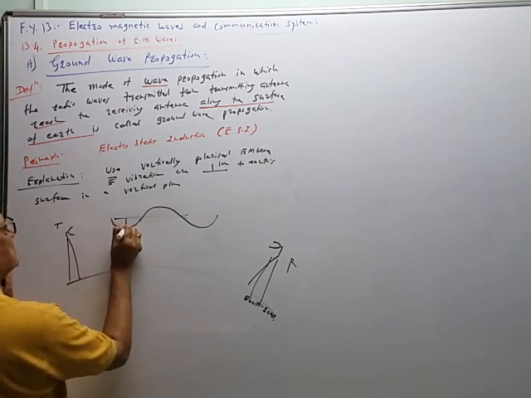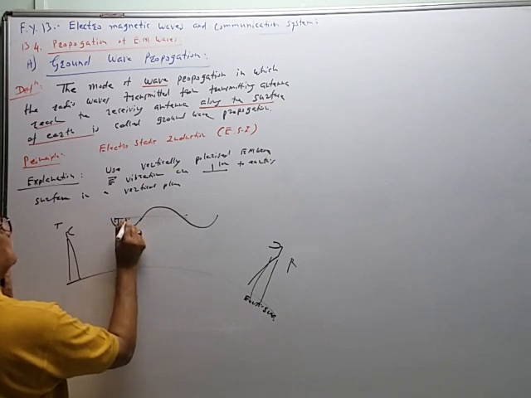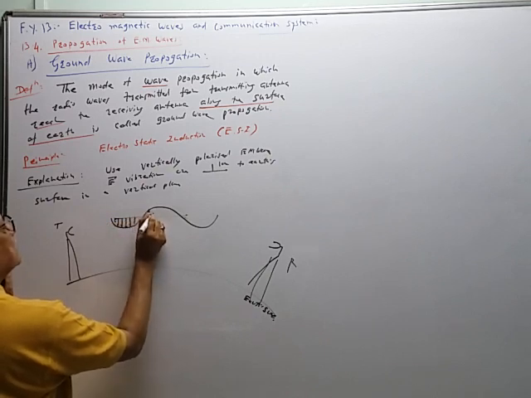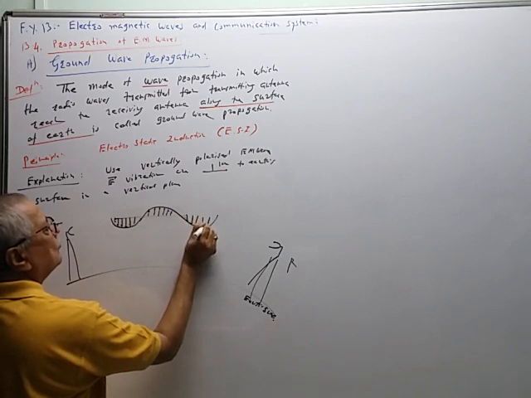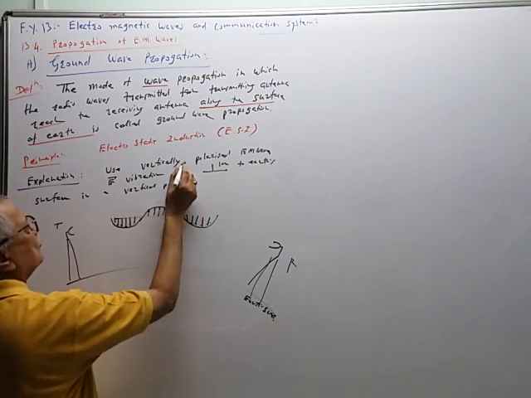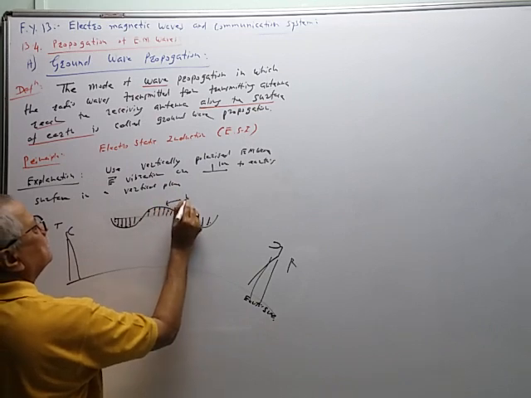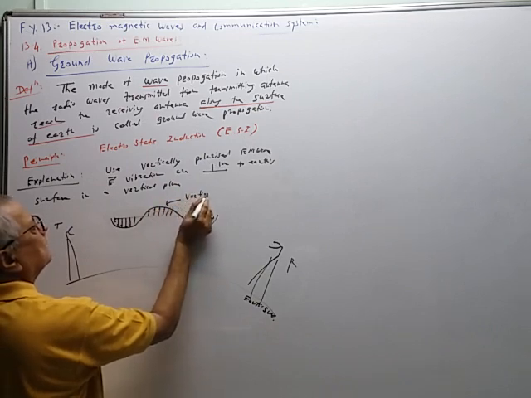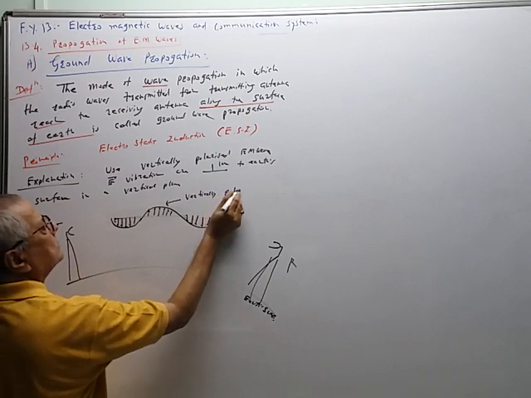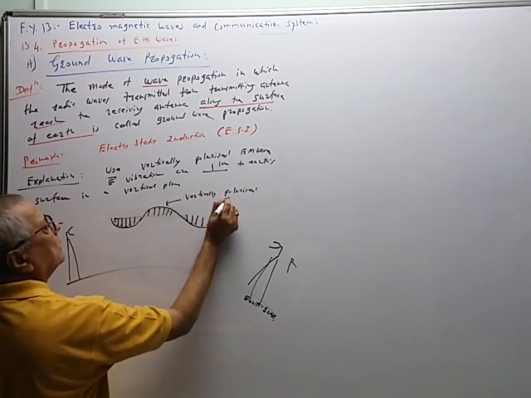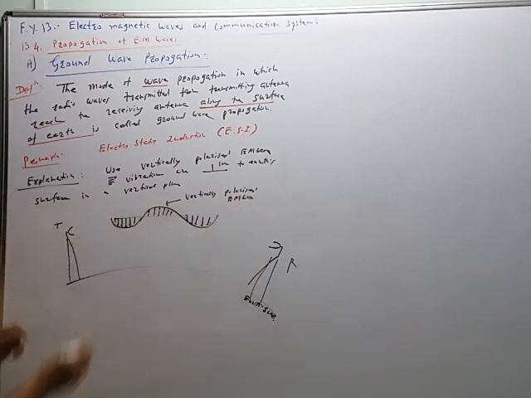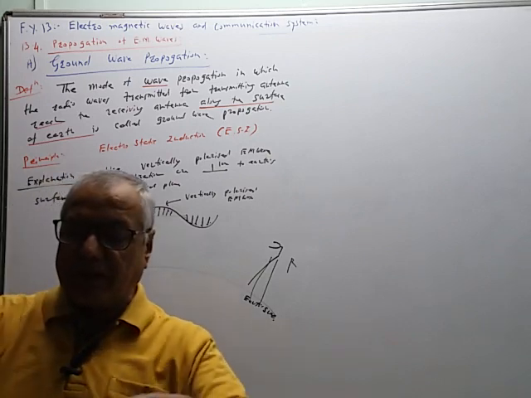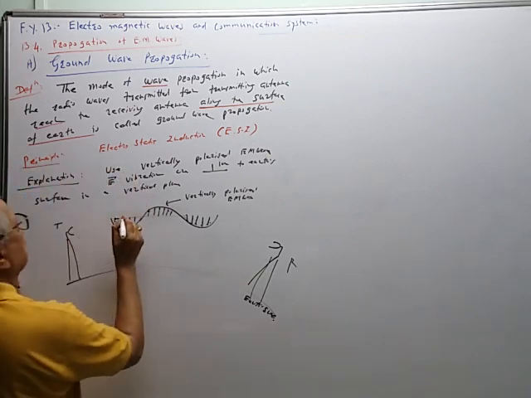So electric field vibrations are in the downward direction. Electric field vibrations are in the upward direction. Again, electric field vibrations are in the downward direction, vertically downward. So this is a vertically polarized electromagnetic wave. Now, this is the electric field E. So what is the effect of electric field?